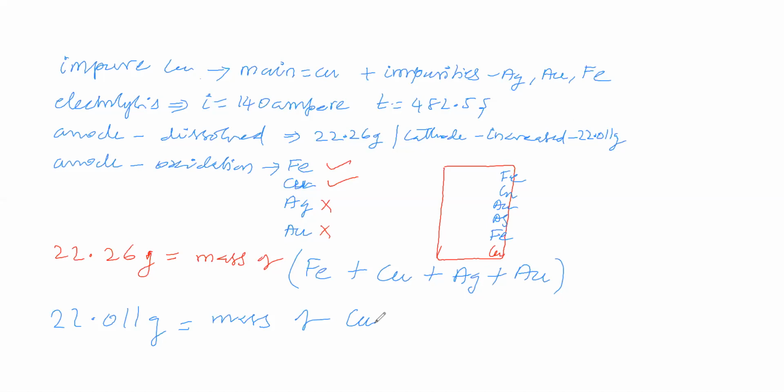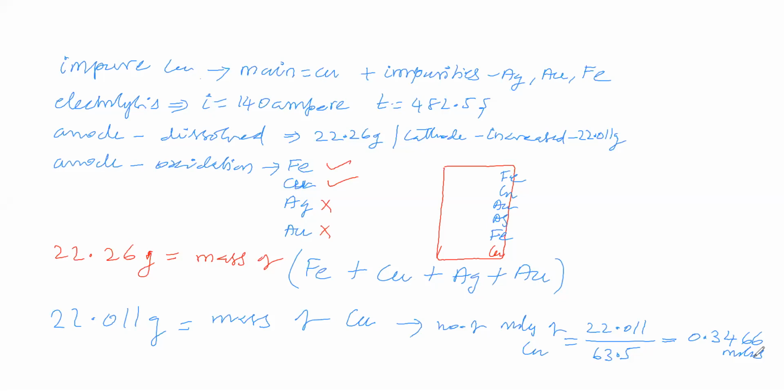Now let us convert this into number of moles. The number of moles of copper is equal to the mass of copper divided by the gram atomic mass of copper. Let us take the gram atomic mass of copper as 63.5 gram. Let us simplify this. We get the number of moles of copper deposited at the cathode as 0.3466 moles.